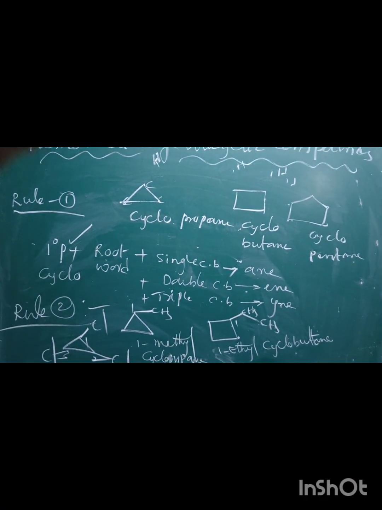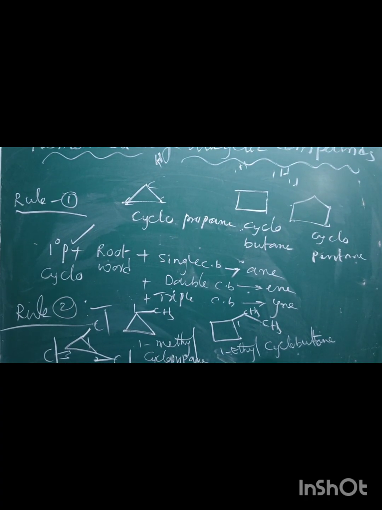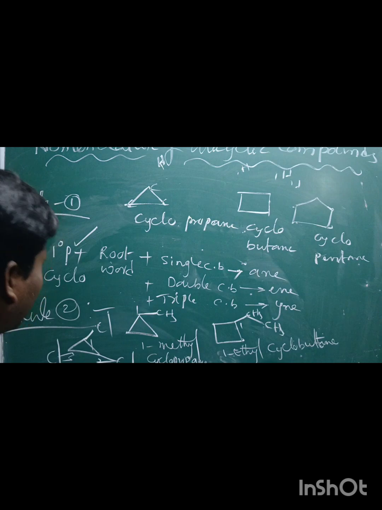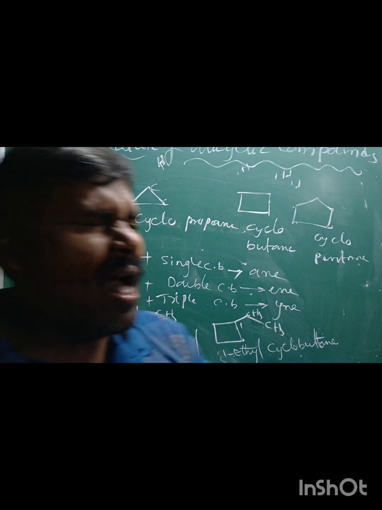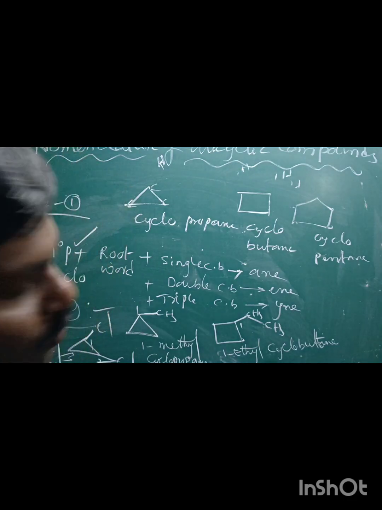I hope it is clear. They are used for numbering the carbon atoms in the ring. The numbering is done in either the clockwise or anti-clockwise direction, such that the substituents get the lowest set of locants.